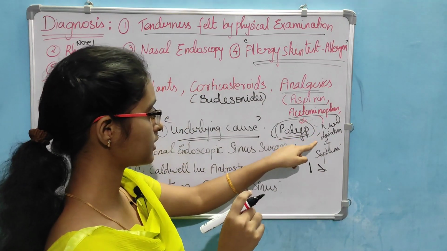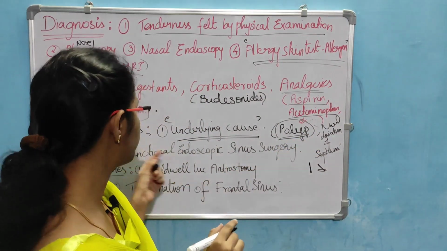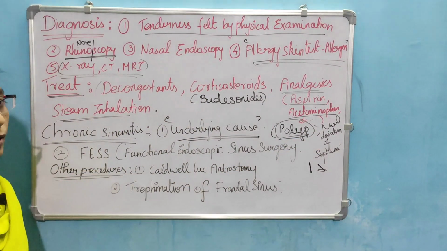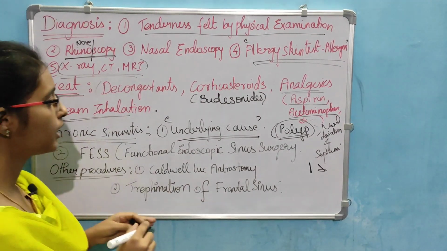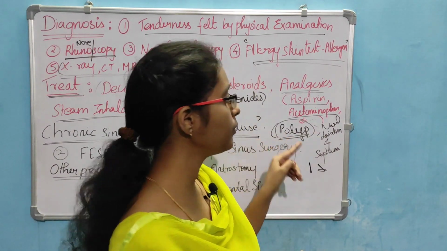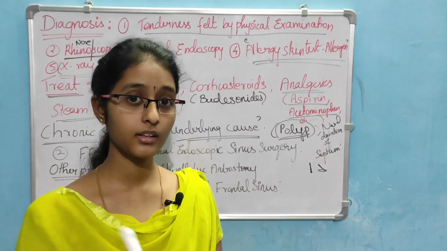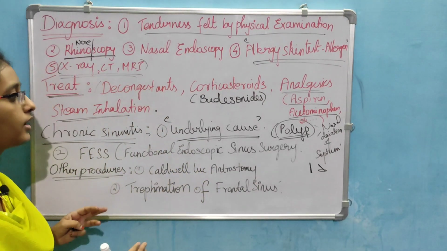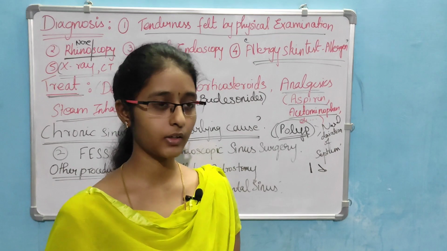Okay, that is nasal septum deviation. All these must be treated in chronic sinusitis. If we treat this, we can prevent and cure the upcoming sinusitis.